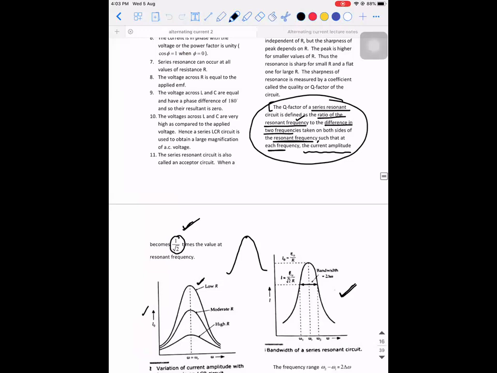So write it down. The quality factor is also called the Q factor. The quality factor of a series resonance circuit, write it down.